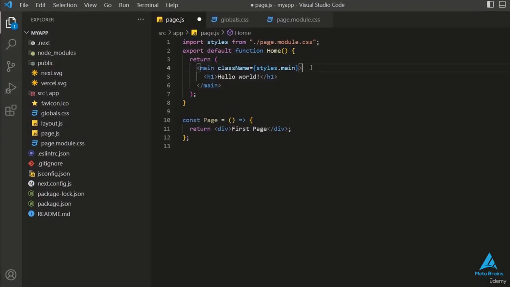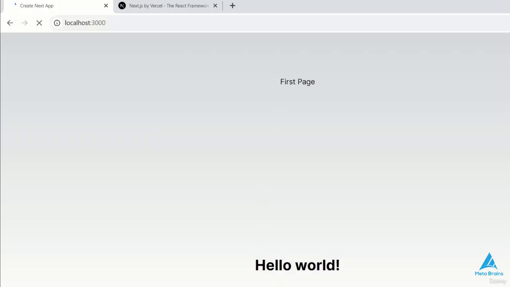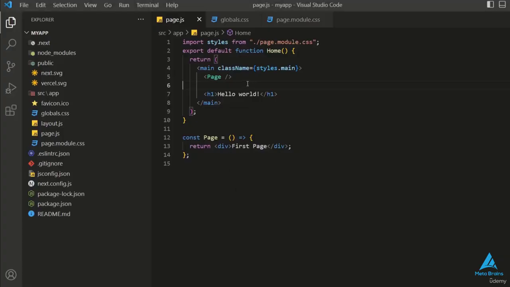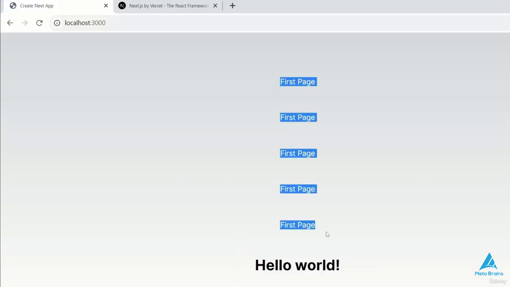If I cut this and use it above, it will be up here. This is the first page. Okay, I can use this component as much as I want to. I've used it a lot, so I'll refresh it. My page is printing successfully.